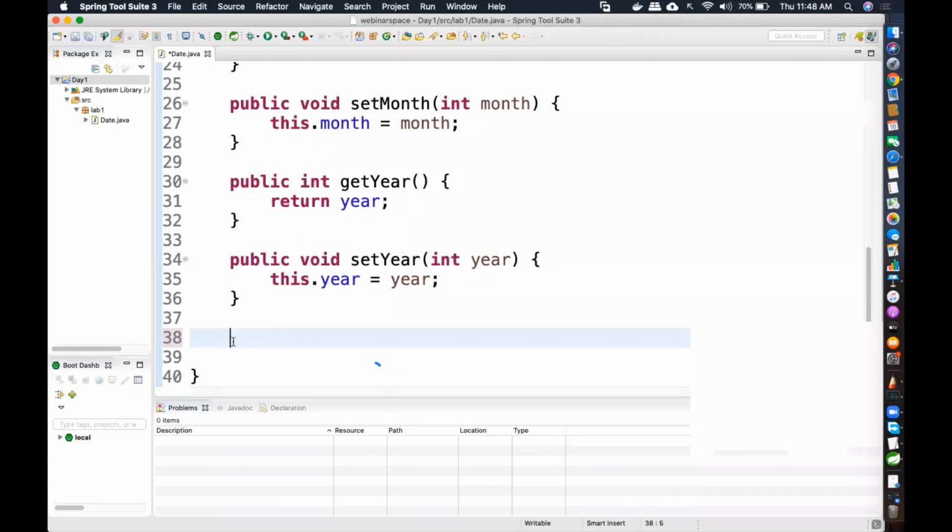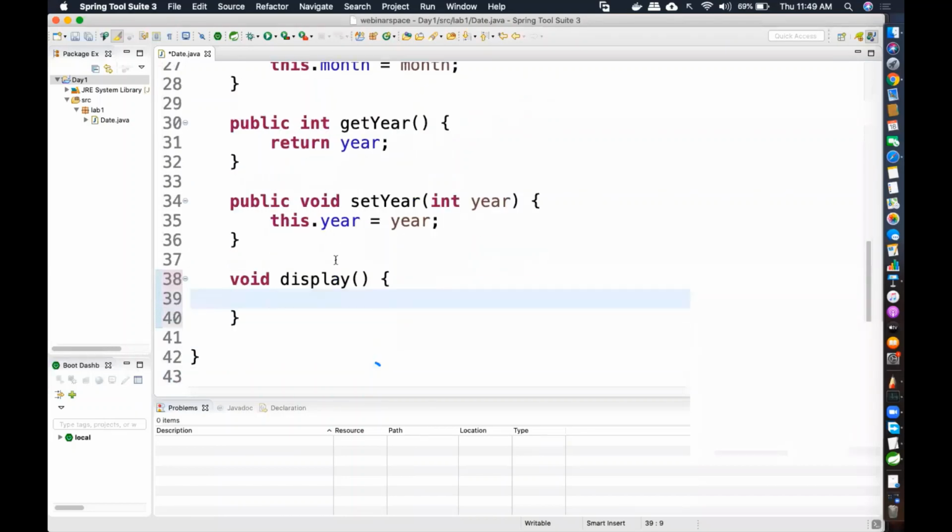But for that purpose, I'm going to show you the display method itself. So I'm going to have display. Of course, I will show you the toString, but at this level, it might be too complicated for you. So that's why I'm not explaining that right now. I'll show you the difference also. Don't worry. So in the display method, I want to display the day, month, and year.